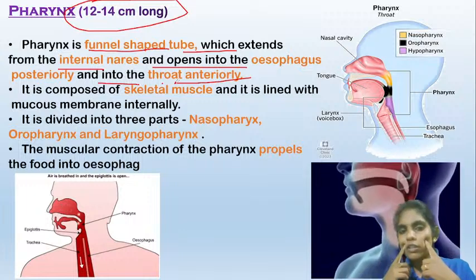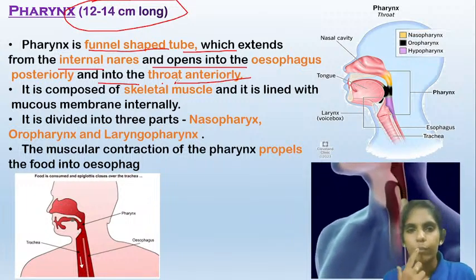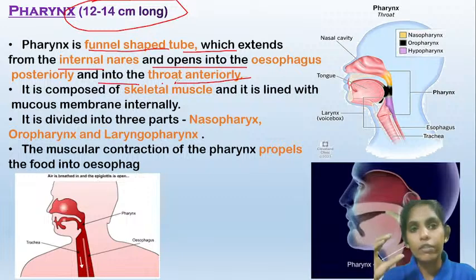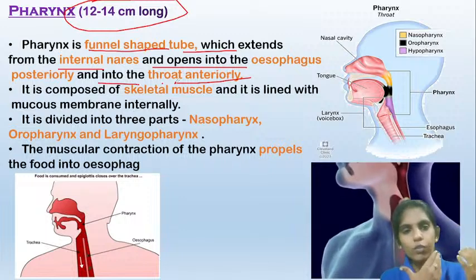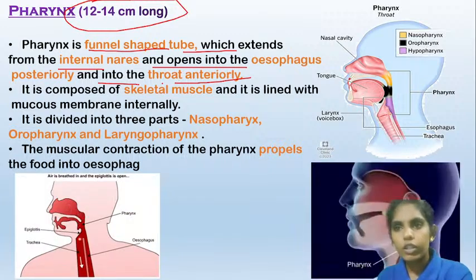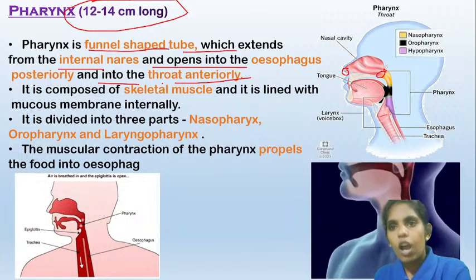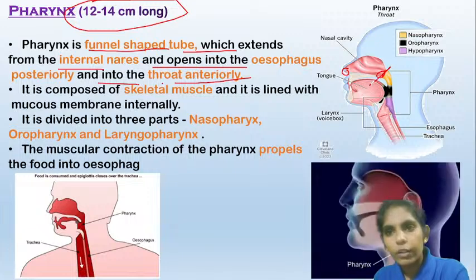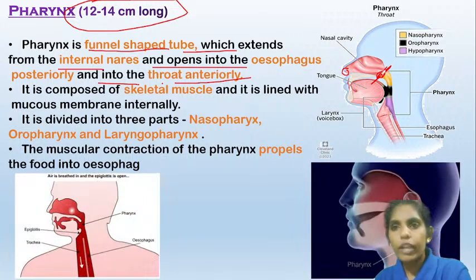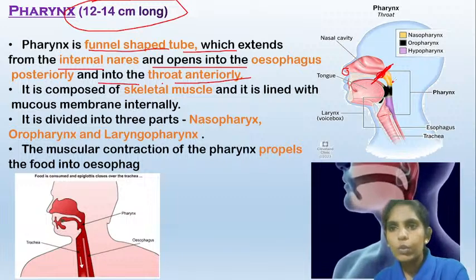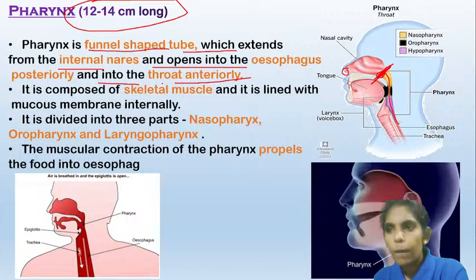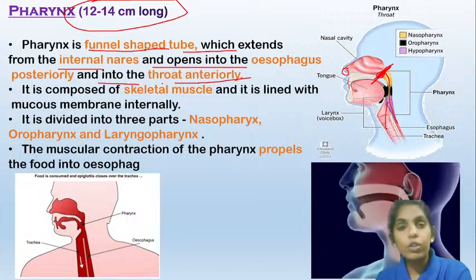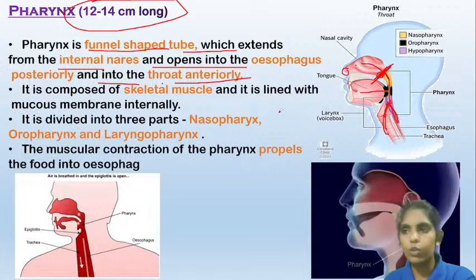Here you can see these two nostrils. These are known as the external nares, and the other end is the nasopharynx. Here the external nares are present, and here the internal nares are present, and the nasopharynx starts here. It starts from the external nares, and it will elongate anteriorly into the throat, that is into the larynx, and enter into the esophagus.